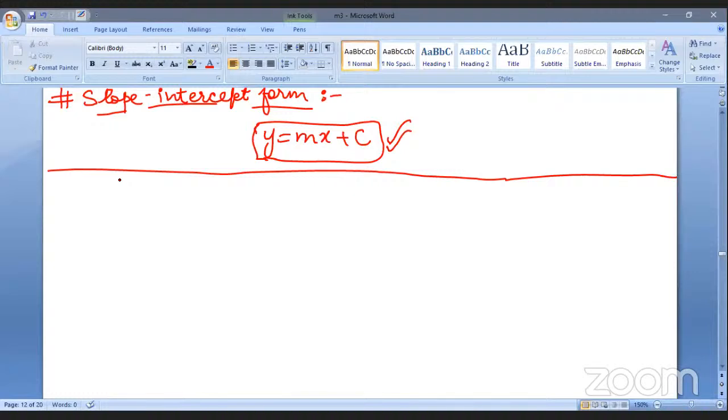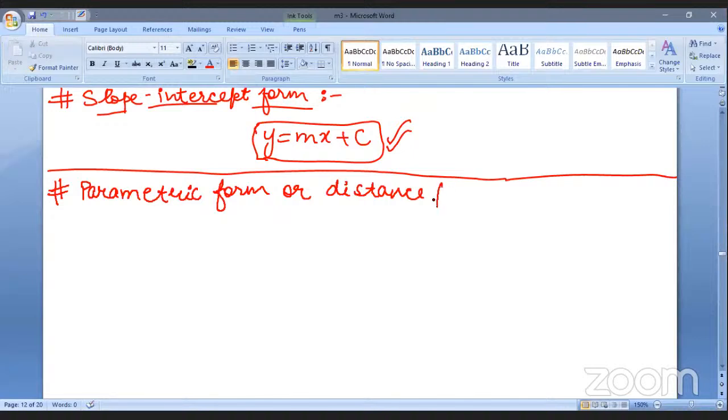Let me try to explain the parametric form. There is not much to explain in this because we are not going in very much depth of it, because it is not of that much use as well. It is slightly uncommon. So I am just telling you whatever I told in the lecture previously, because beyond that there is no need to tell. So parametric form or the distance form.